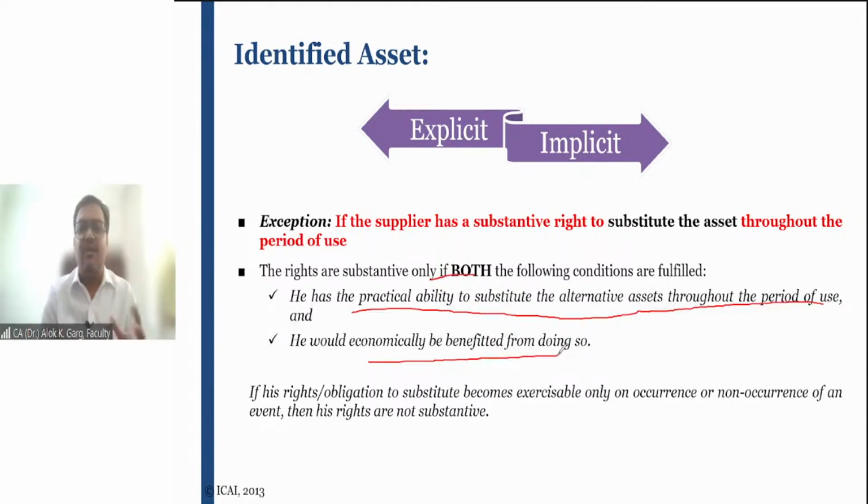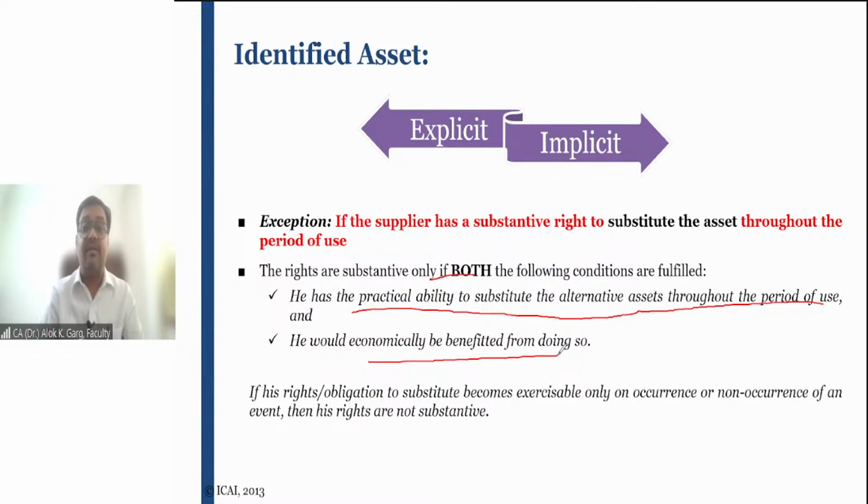For example, I'm taking one example: the lessor has two cars, both Innova Crysta, both with manufacturing year 2022, December 22 model. One has registration number, let's say, DL 1Y 2020. The other one is DL 1Y 2025. Same car, same color, everything is the same. In the contract, the registration number is 2020. Instead of sending 2020, the lessor has sent 2025.